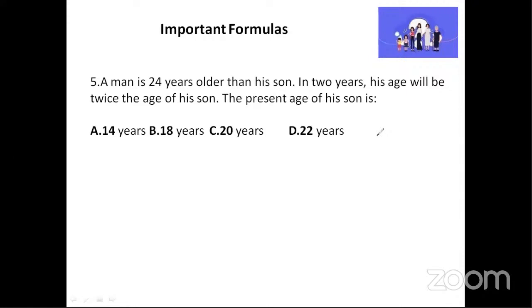Okay, let me solve it for you. No problem. What we will do in this question, if you observe carefully, we have present age, then we have in 2 years, which means we have the future age. So I'm going to write here present, then we have future, then we have a man, then we have son.